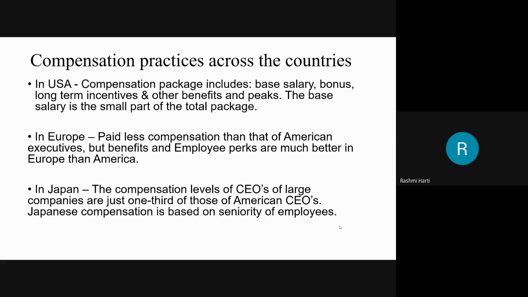This is to maintain the stability of the employment. They focus more on stability of the employment. A 50-year-old employee in Japan receives a salary three times more than a fresh graduate, that is a 25-year-old fresh graduate. So Japanese employment approach and practices are distinct from those of other countries. Japan employment is long-term employment. Japanese companies provide incentives in order to retain employees and provide stability in employment.